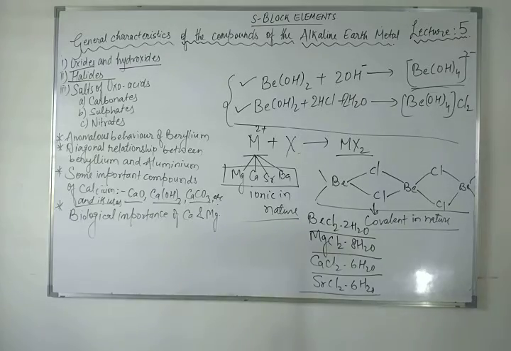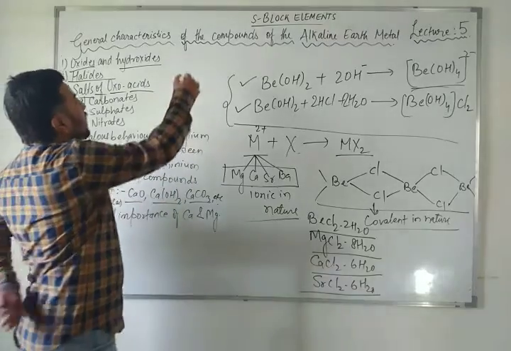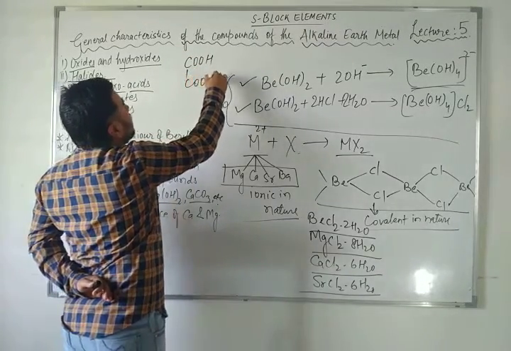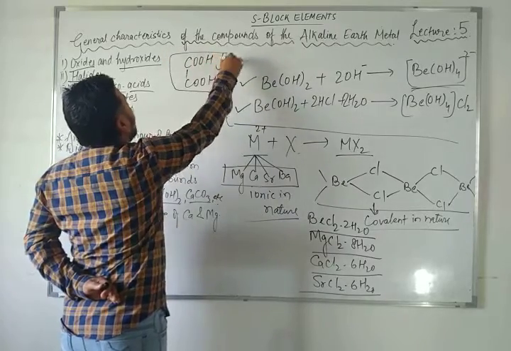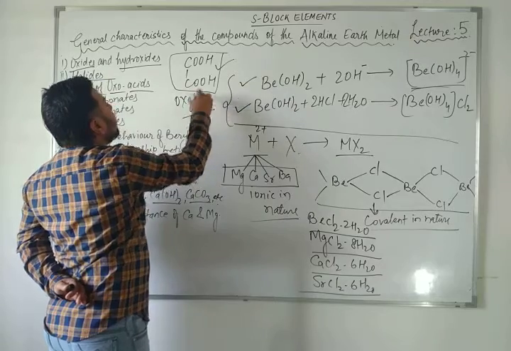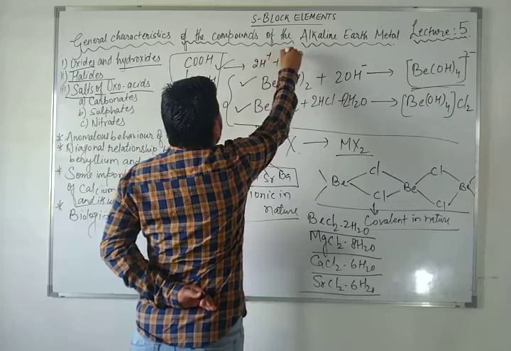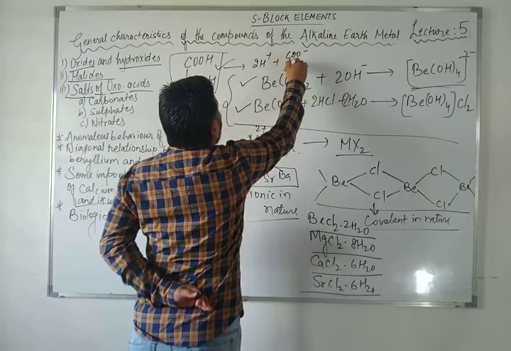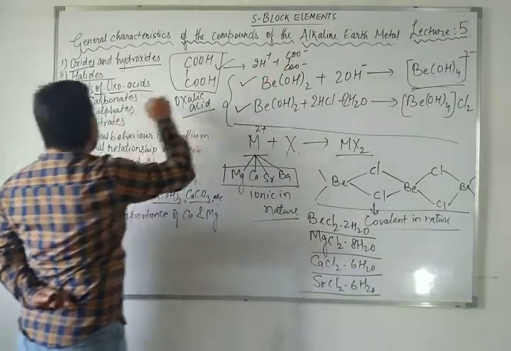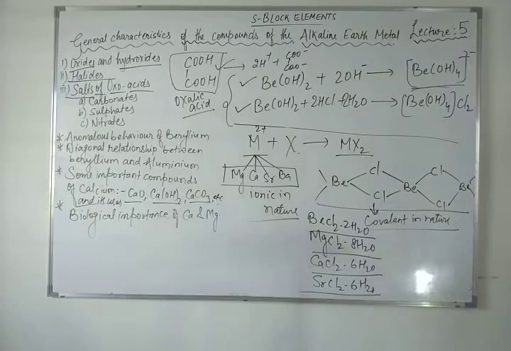Okay. Now the next topic is salts of oxoacids. What is the meaning of salts of oxoacids? Oxalic acid, many times I have informed you what the formula of oxalic acid is. When two carboxylic acids join, this is called oxalic acid, right? And when this oxalic acid dissociates to H+ and COO-, this is the oxalate ion, and the oxalate ion forms salts, either carbonates, sulfates or nitrates.